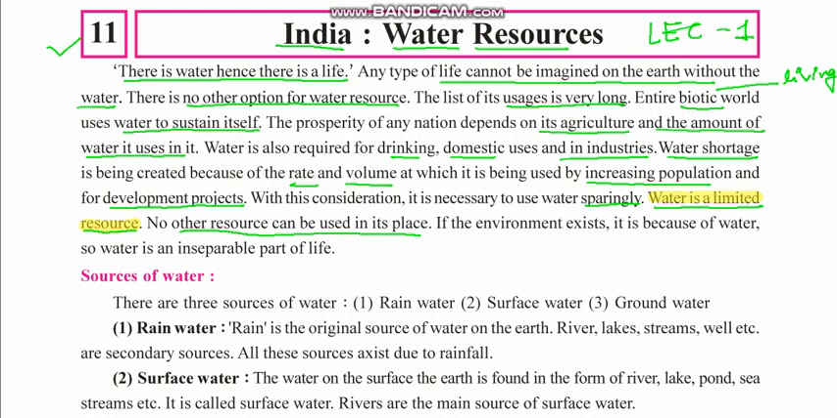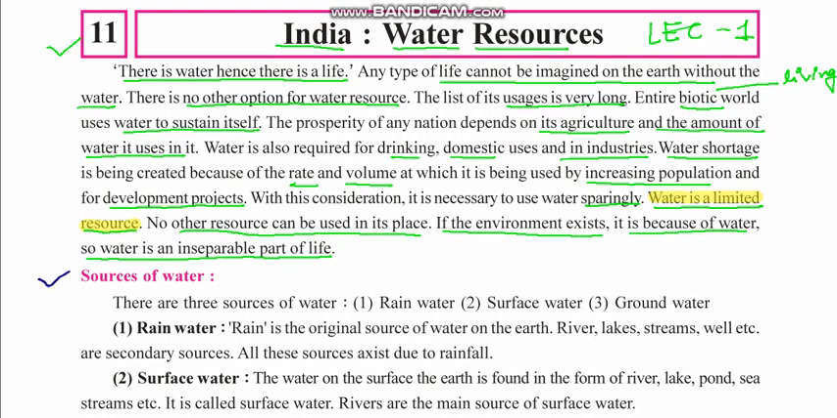If the environment exists, it is because of water. Why is the environment there? It is due to the water. So water is an inseparable part of life. Wherever there is life there is water. You might have seen this. In space also our scientists are trying to find water on different planets. Why? Because water is the source of life, and without water life is not possible, right?